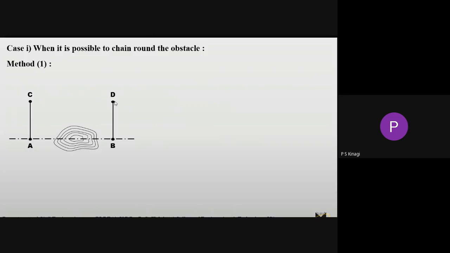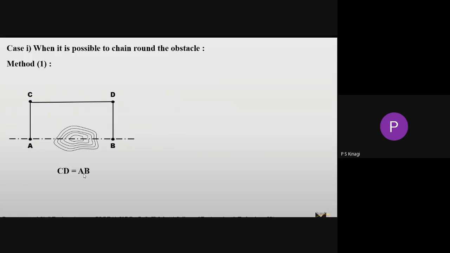After finding the C and D points, just join them with one line. Then you have to measure the distance of C to D. That C to D distance will be exactly equal to the distance of A to B. So you can write directly CD equals AB.